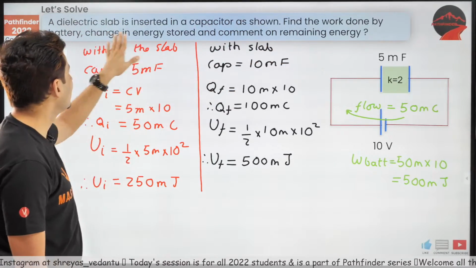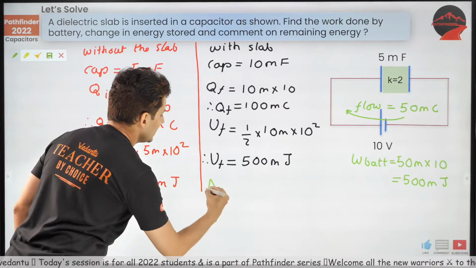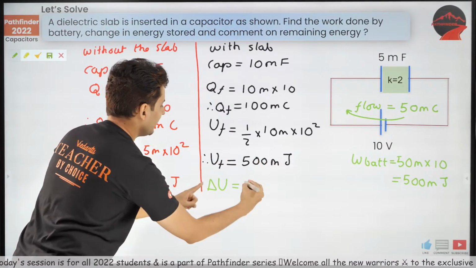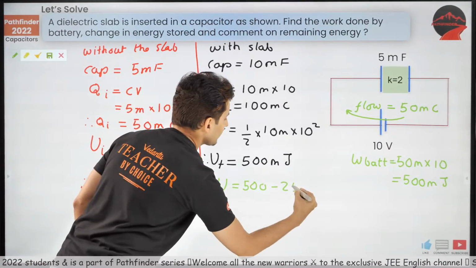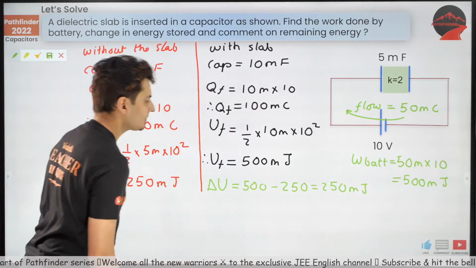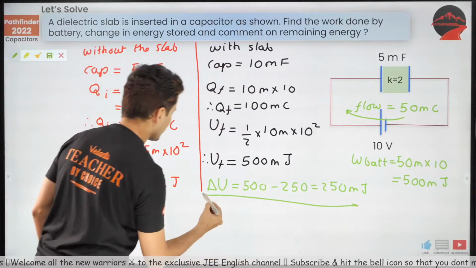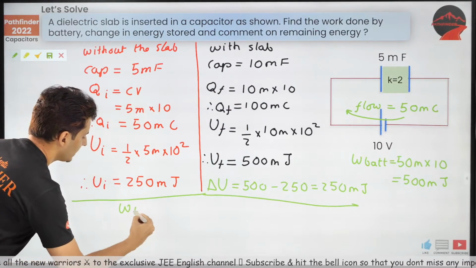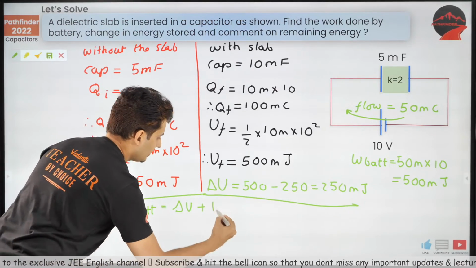Change in the energy stored, 500 minus 250. How much is remaining? 250 millijoules. The last step over here is, remember, work done by battery is delta U plus the losses of energy.